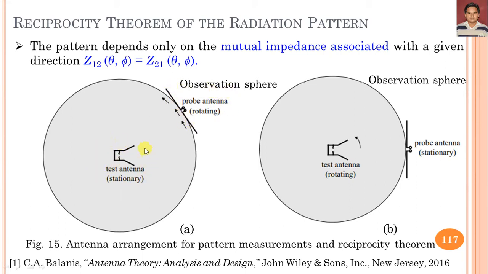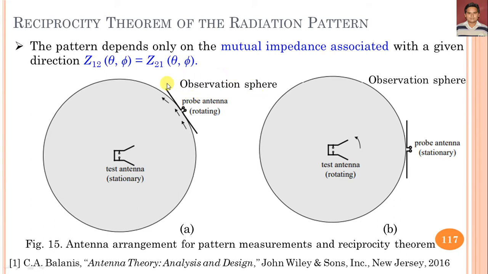In case 1, the test antenna is stationary and the probe antenna is rotating. In case 2, the test antenna, antenna 1, is rotating and the probe antenna, antenna 2, is stationary. This is the observation sphere of constant radius from the center.